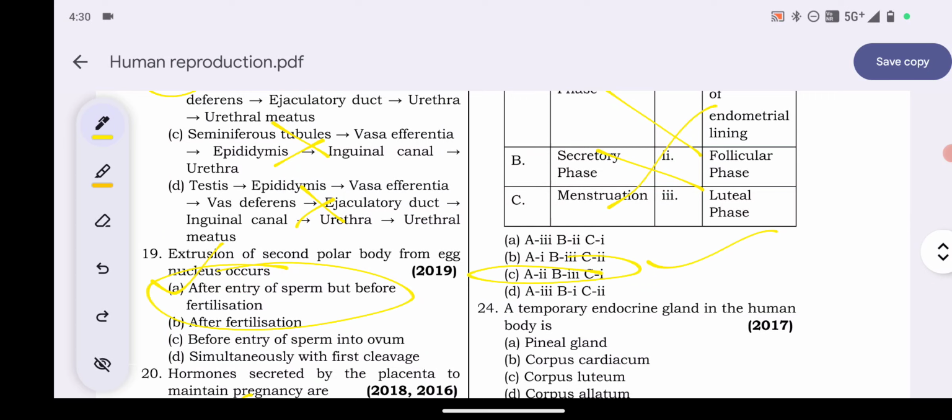Explanation. The follicular phase in which follicles develop and mature inside the ovary is known as proliferative phase. The secretory phase in which the ovum is discharged and the mature Graafian follicle transfers into corpus luteum is also known as the luteal phase. During menstruation, the endometrial lining is shed and the unfertilized damaged ovum flows out of the body. Okay, C option is the answer.